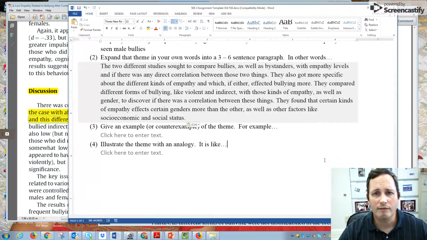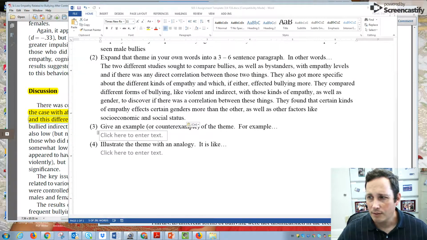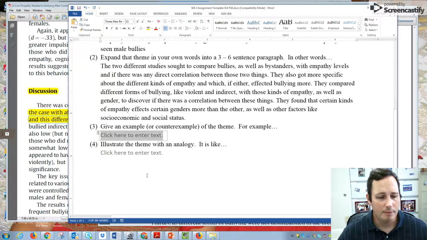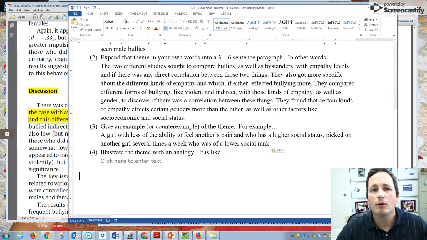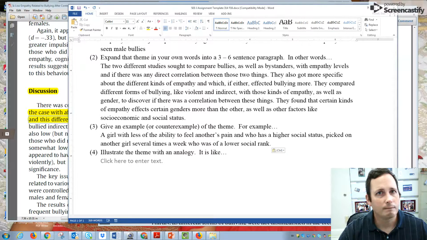It's okay if you have some more specifics on one article that's related to the theme, and you can go ahead and put that there. Just don't do that in the theme portion. Now, as far as an example, your examples in the first one that we did with one article was a bit more lengthy, and just to show you can actually have shorter examples too. So a girl with less of the ability to feel another's pain, or in other words, lower affective empathy, and who has a higher social status picked on another girl several times a week who is of a lower social rank. It's a perfect example of what they're talking about in regards to cognitive and emotional empathy.